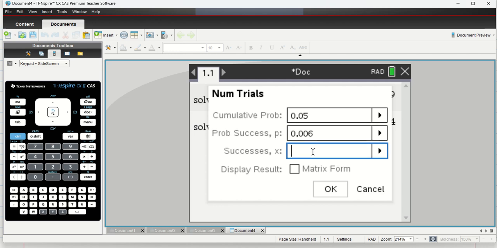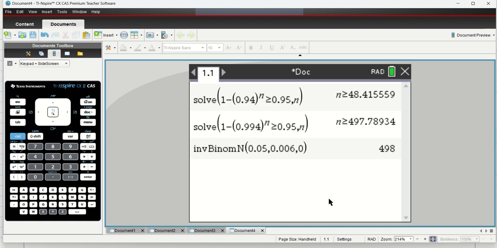And how many successes do we want? We want 0 successes. So we want to solve that probability x equals 0, and we click on OK. And it tells us that the number of trials you need to do to achieve that is 498, which matches what we said before. So that's a calculator function that does the opposite of doing binomial. It's telling you the number of trials that you need to get a particular x equals something or other.